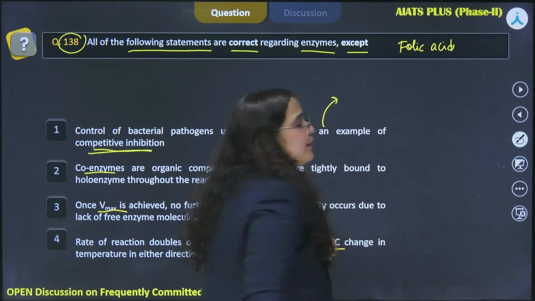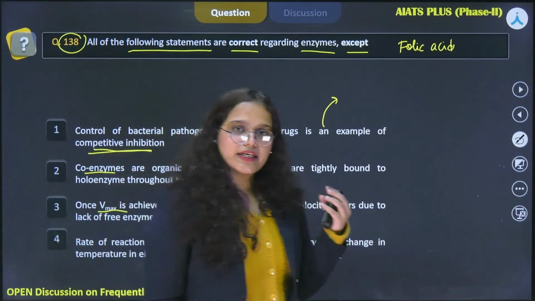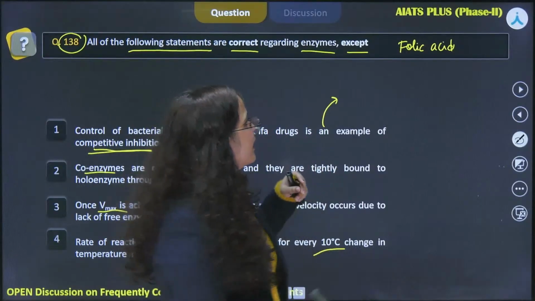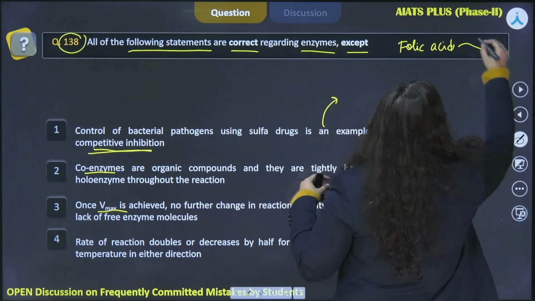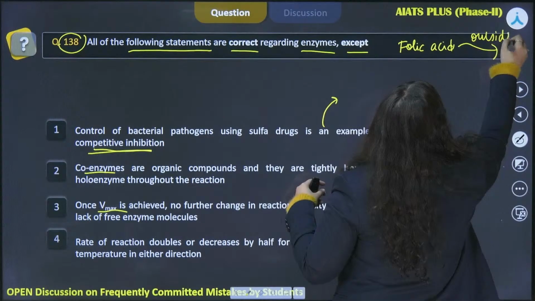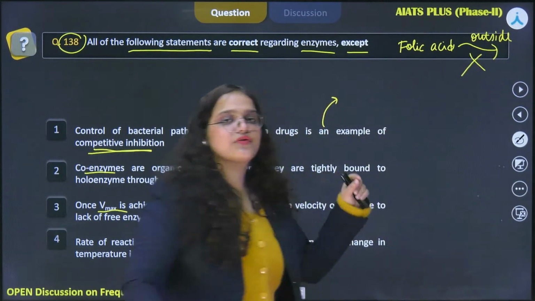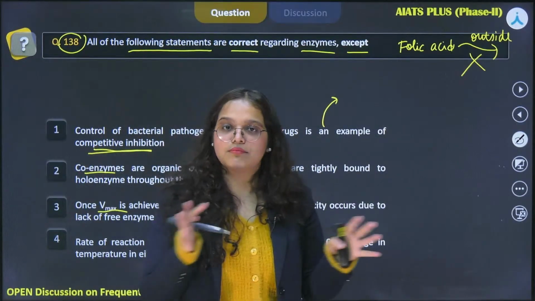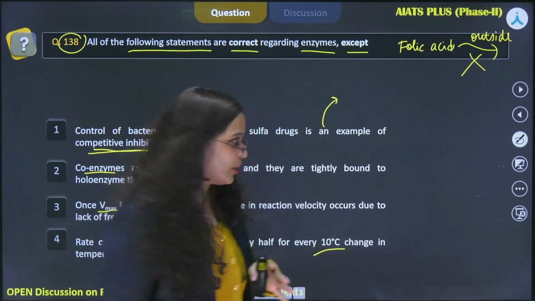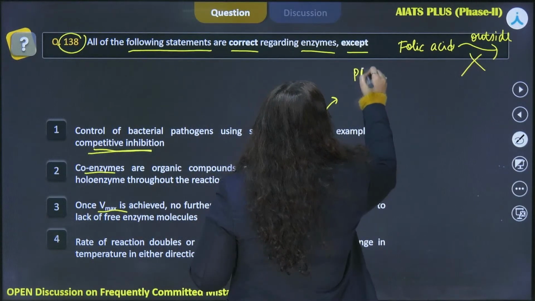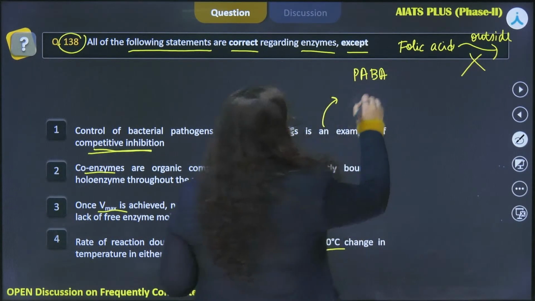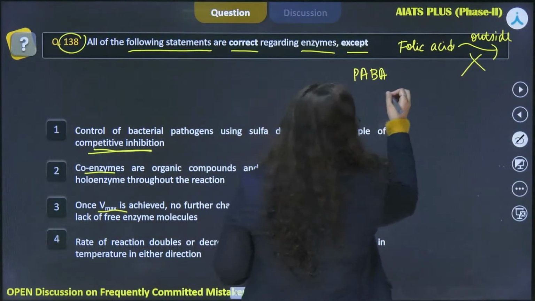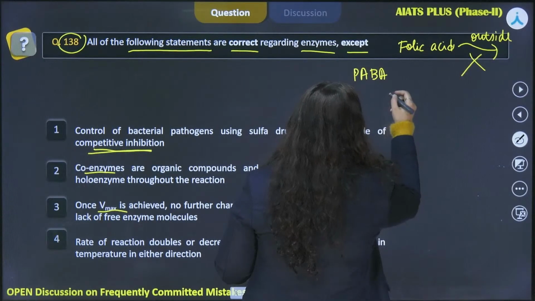So when we talk about bacteria, they have a cell wall, we are aware of that. So the bacteria cannot take this folic acid from outside, and therefore it tries to synthesize this folic acid for their growth by the precursor molecule that is present in their body, and that precursor molecule is PABA, which is para amino benzoic acid.